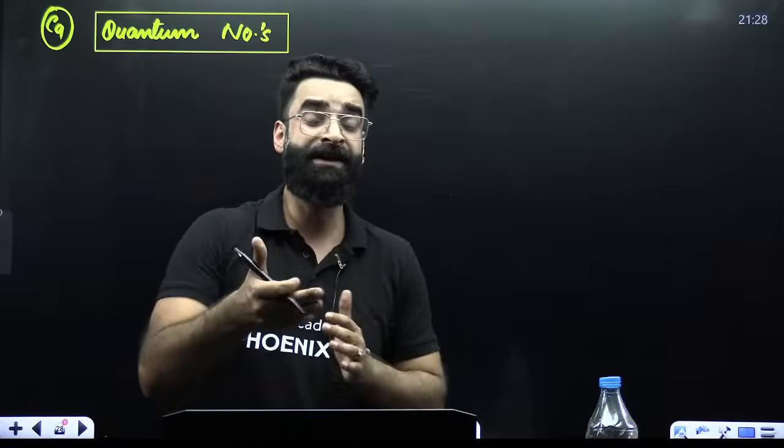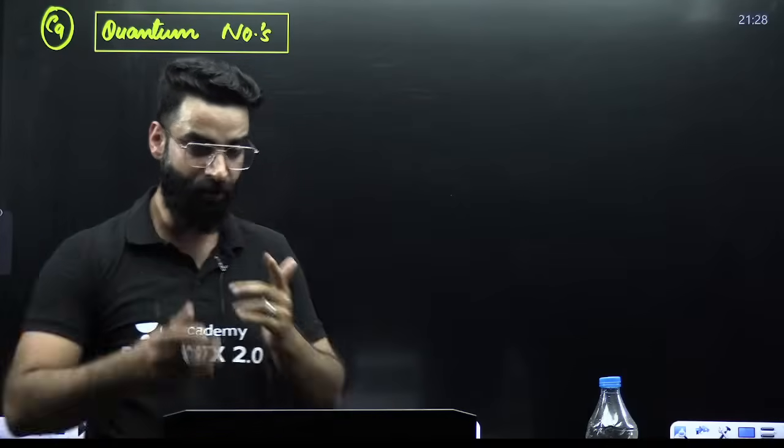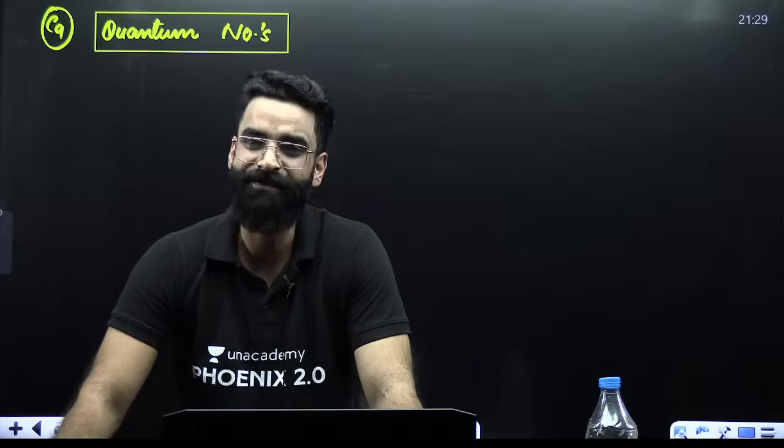Now, from quantum numbers, you would have seen those questions. Which of the following quantum numbers are correct? Which of the following quantum numbers is not possible? Which of the following set of quantum numbers is possible? Which of the following set of quantum numbers is not possible? I believe you would have seen them. And to solve those questions, there is just one thing which you have to remember.